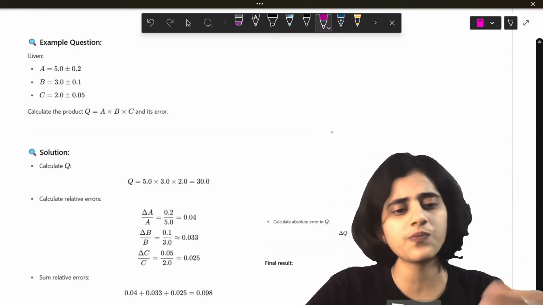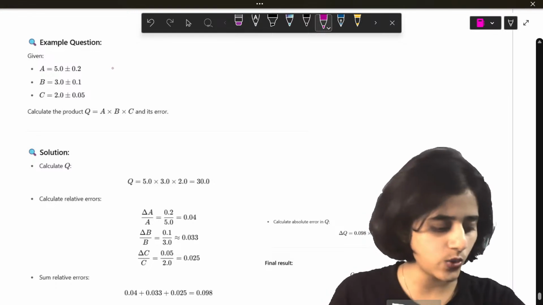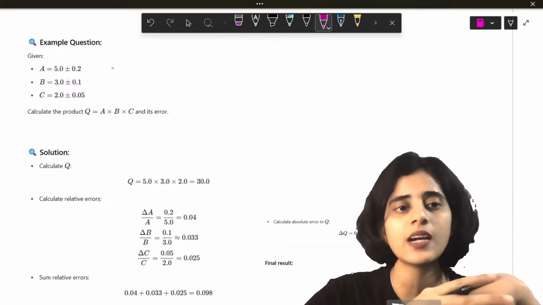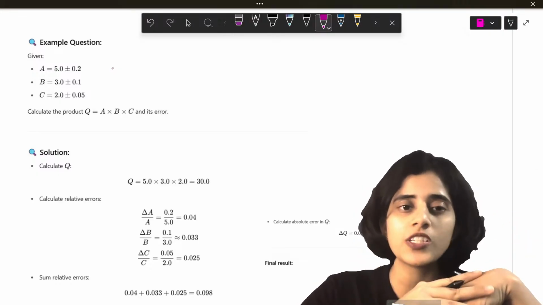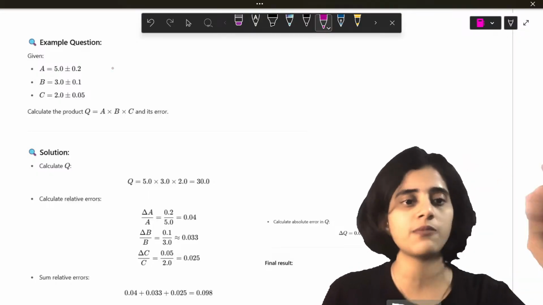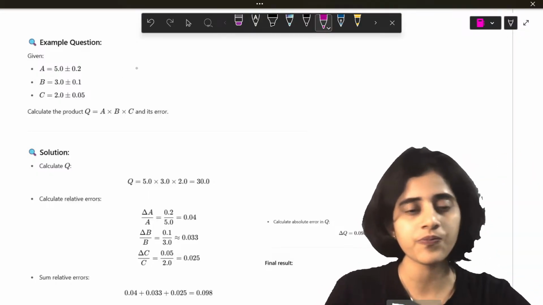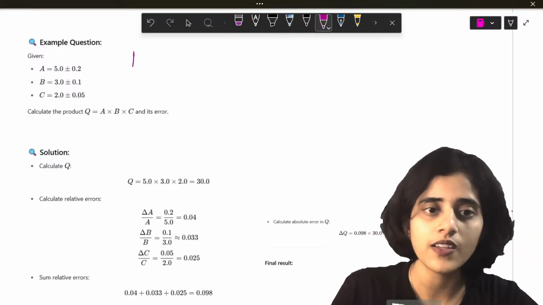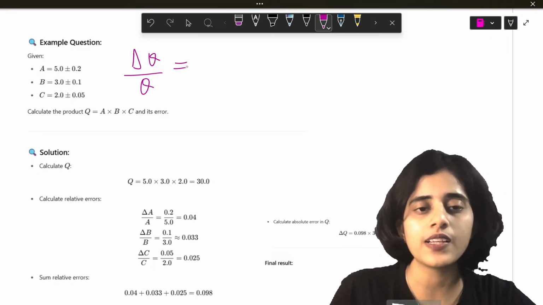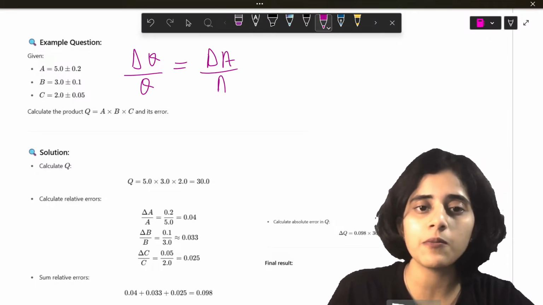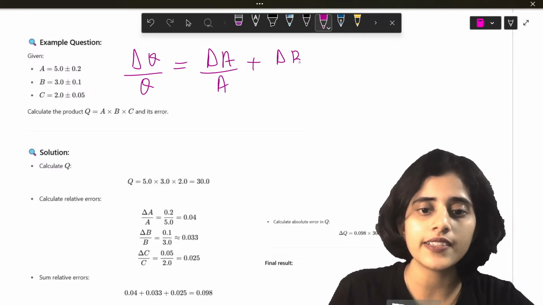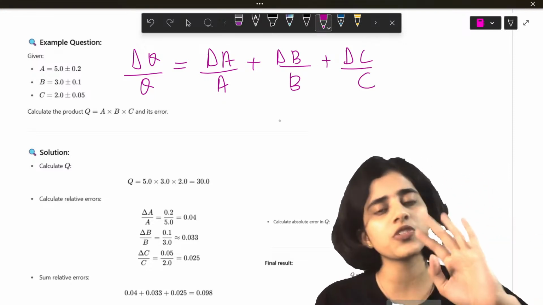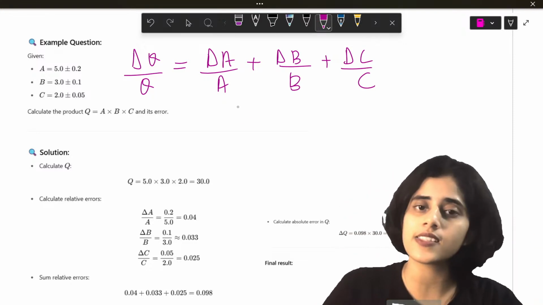Now we have one more question, same kind. So let's say you have three quantities. In your exam they say there is a cube which has three sides. Side A is this much, side B is this much, side C is this much. Find the volume. So what you will do? Since the question is Q, I will put it as Q. So delta Q by Q is equal to delta A by A plus delta B by B plus delta C by C. And then you just substitute the values. You will get the answer. Okay?